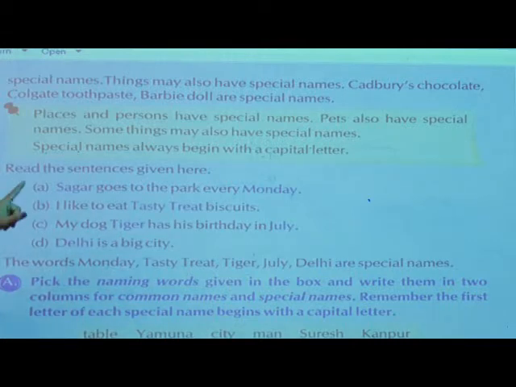See here. Places and persons have special names. Pets also have special names. Some things may also have special names. Special names always begin with a capital letter.